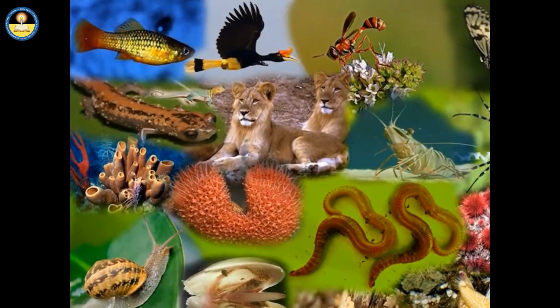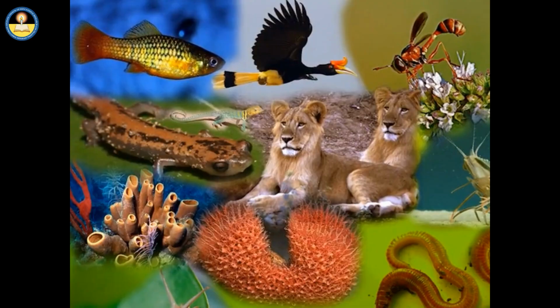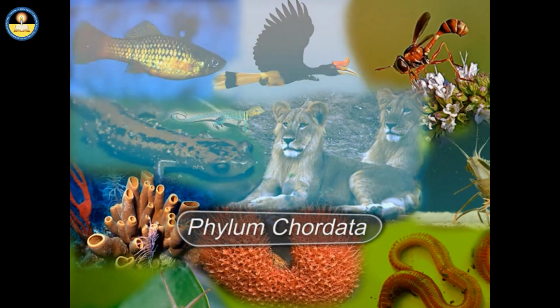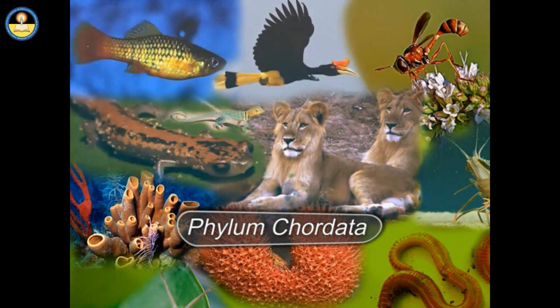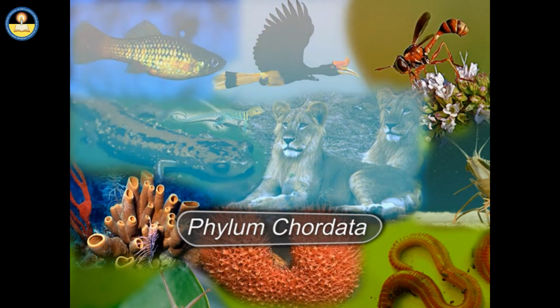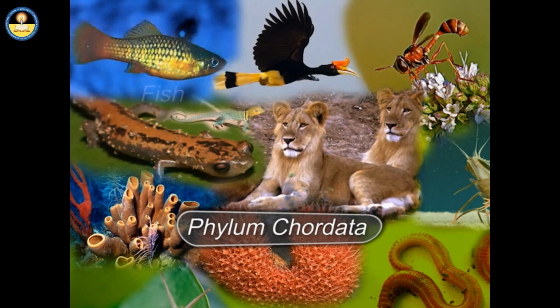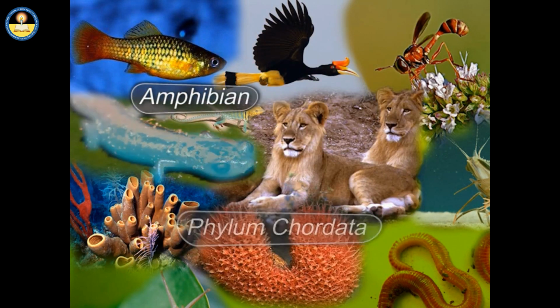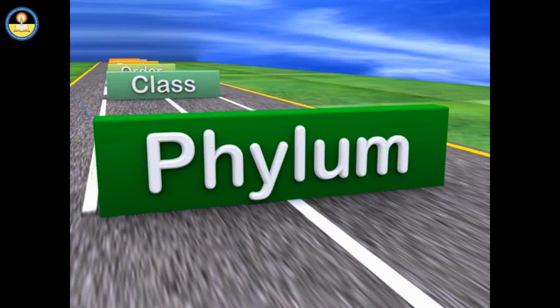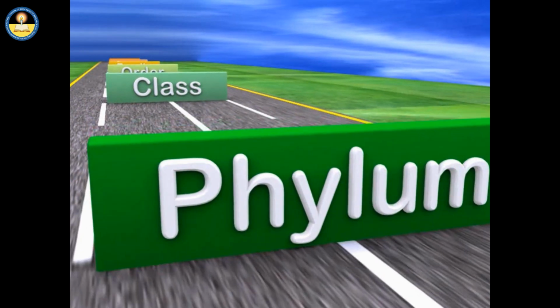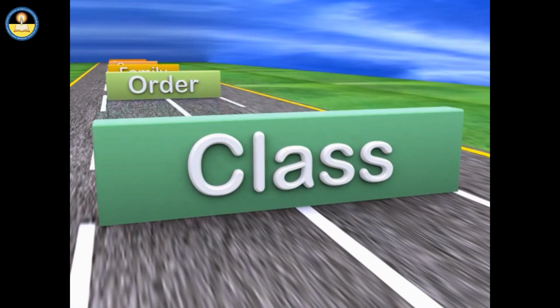Let us focus on one phylum of this kingdom, say Chordata. This phylum contains all animals with backbones, like fish, birds, mammals, reptiles and amphibians. Class.